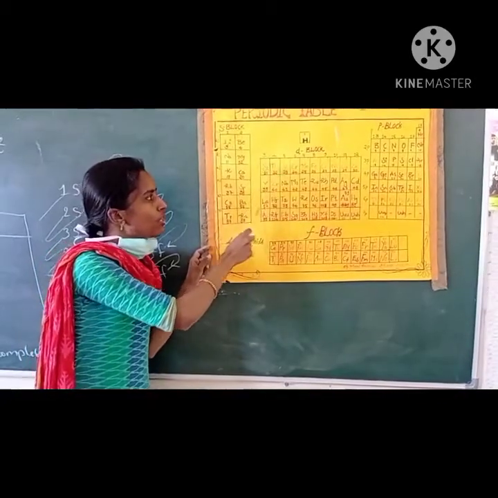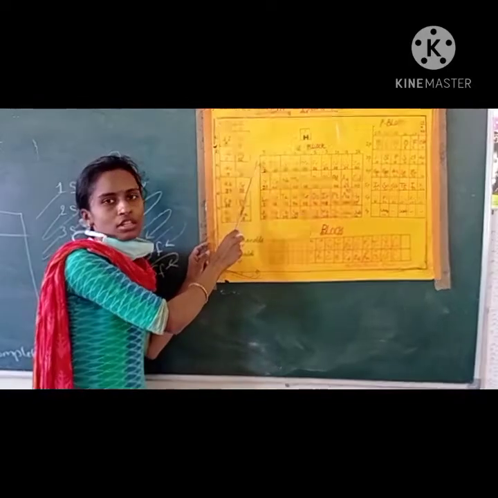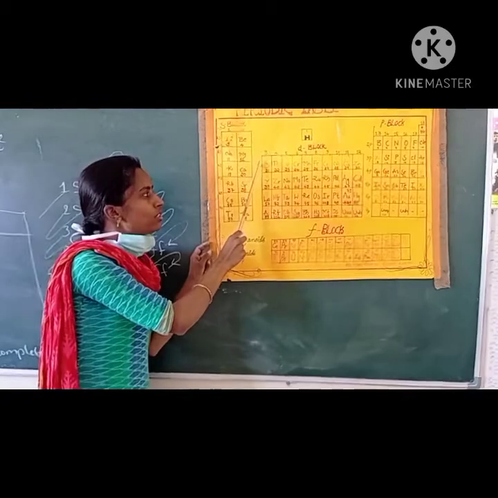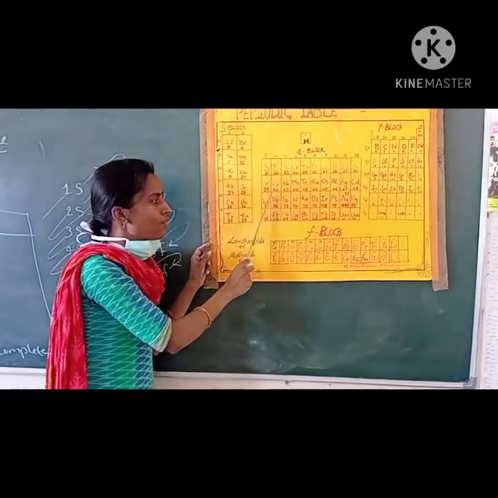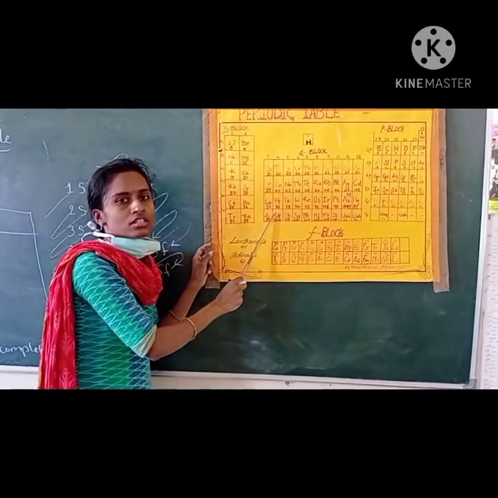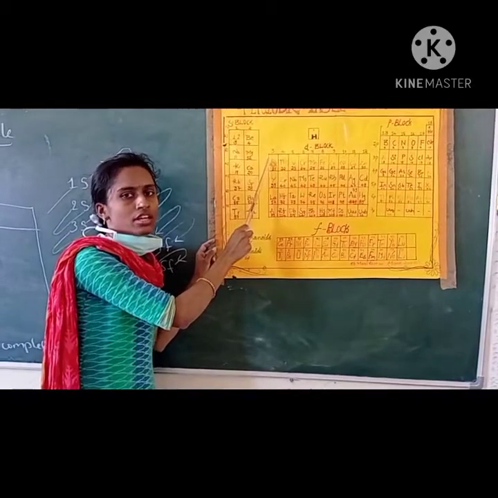In the middle of the periodic table, the 3d orbital starts in the third shell. This is called the 3d series, then the 4d series, 5d series and 6d series. So d orbitals start from the third shell, the 3d orbital.